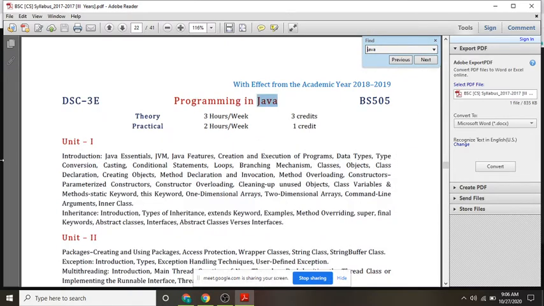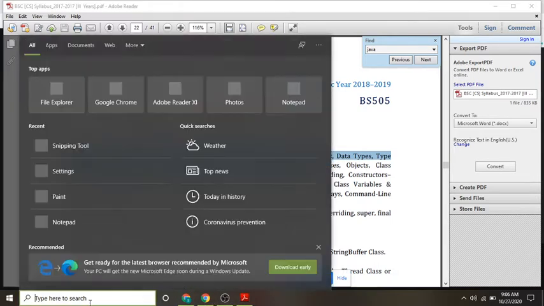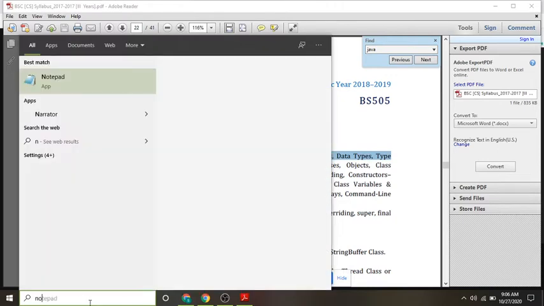So, programming in Java. Are you able to see the syllabus, everybody? Yes, sir. So we are done up to this part: branching mechanism, all these things. Now what is the next thing? We have discussed classes, objects, class declaration, creating objects, method declaration, method invoking, and method overloading. I think you learned about all these things in C++ only.